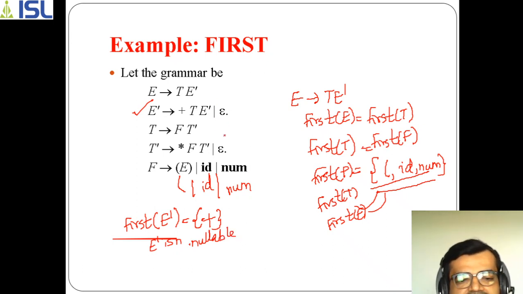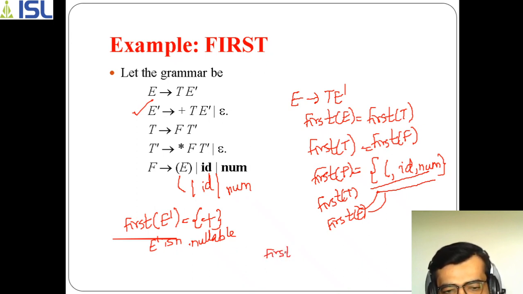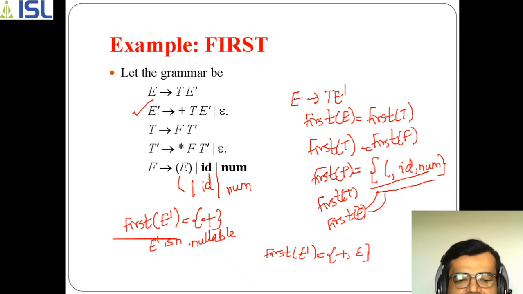Or else, what is the second way? Just now I said, if you are not specifying E dash as nullable explicitly, then you can mention first of E dash as plus comma epsilon. But we are not considering this case right now in our example. We are considering E dash as nullable because we are using the concept of nullable here. So that's why I'm just mentioning this plus, because instead of the epsilon symbol we are writing nullable. That's sufficient for us.